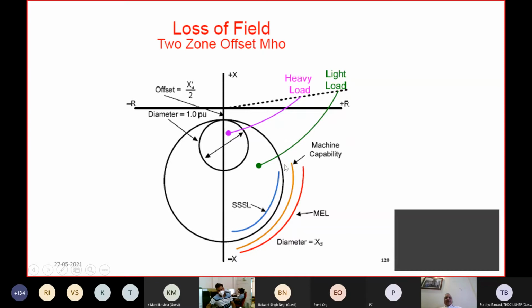So with a little more time delay, you may trip in class C mode because this is a system induced under excited operation. So you may trip in class C mode, which is just opening of the generator breaker.